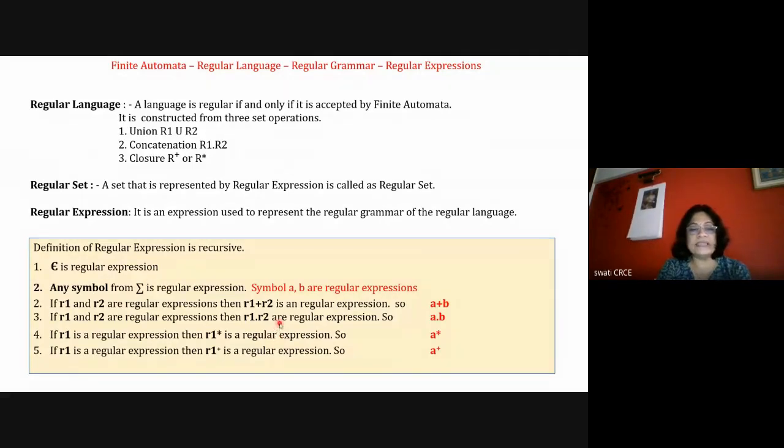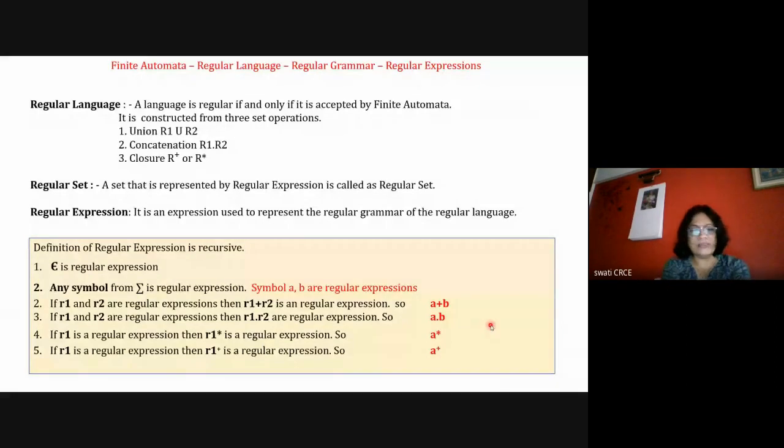So if A and B are regular expressions, A dot B is a regular expression. That means A first and then B, so AB is a valid string. Both are needed: first R1, then R2. Here I am taking R1 as A and R2 as B, that's why I am writing A dot B. If my R1 is B and R2 is A, then my string will be BA.